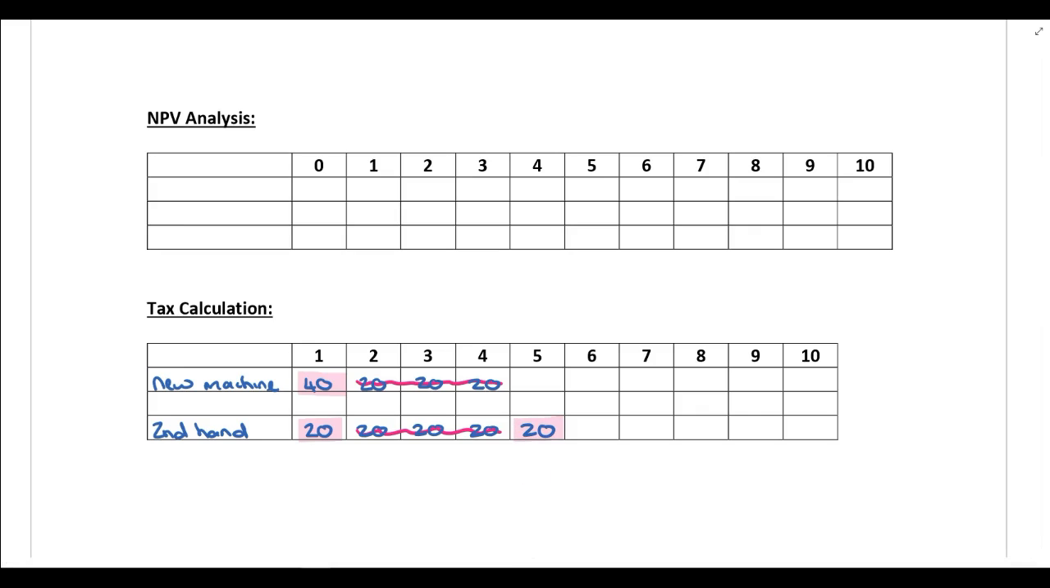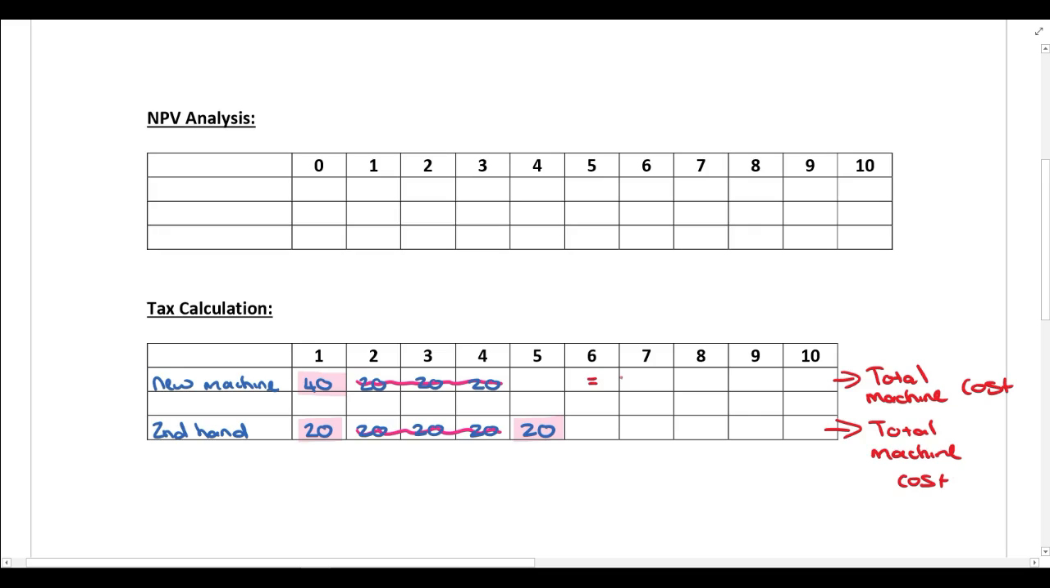Now, guys, it's important to note that over the full period, they are still going to get allowances for the total machine cost. So over the period, they will still get tax deductions for the total machine cost, regardless of whether it's new or second-hand. Because you can see the sum of all of these percentages in both cases adds up to 100%. So they are still going to be able to get tax deductions for 100% of the cost of the machine, the total cost of the machine.